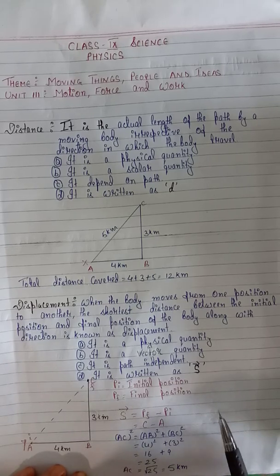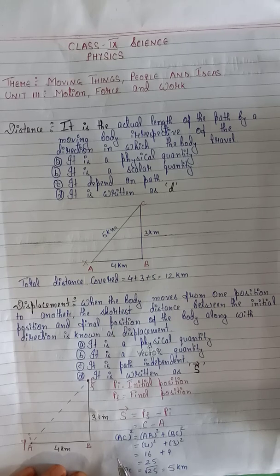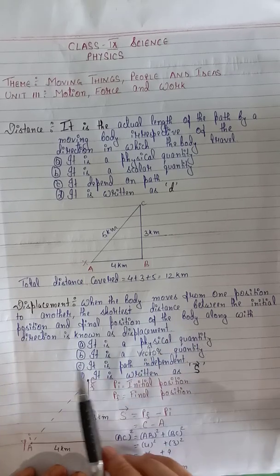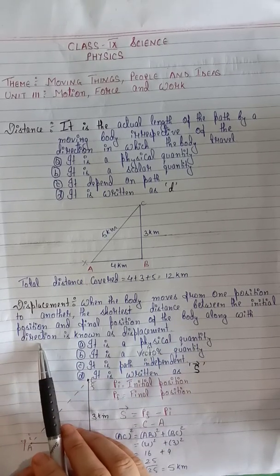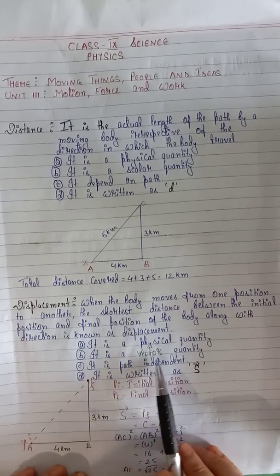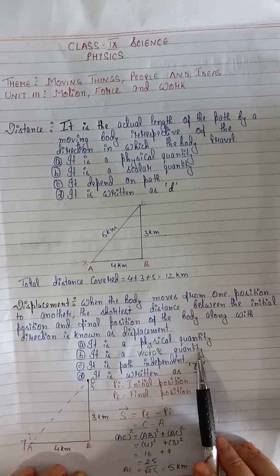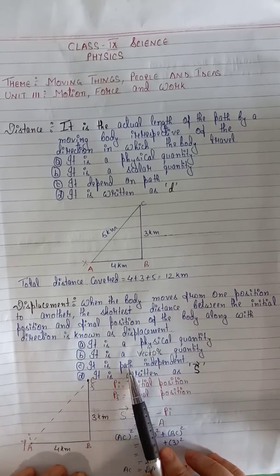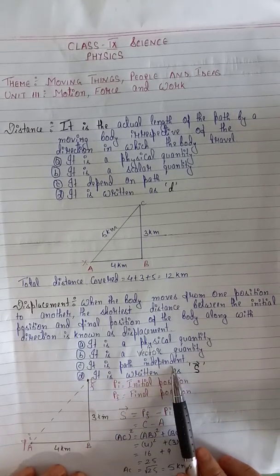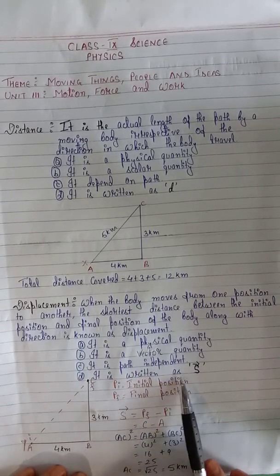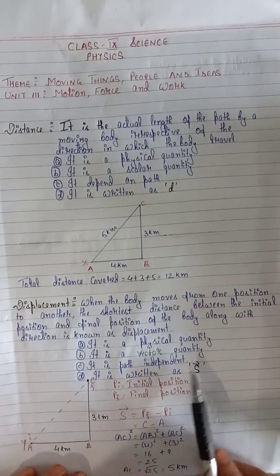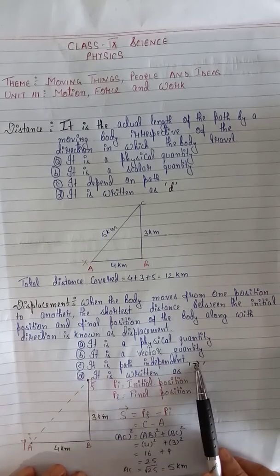Clear? We can measure displacement, so it is a physical quantity. And here direction is mentioned. Direction is also necessary, so it is a vector quantity. Path does not matter; it is path independent. It is written as capital letter S with an arrow on top. Why this arrow? To represent that it is a vector quantity.